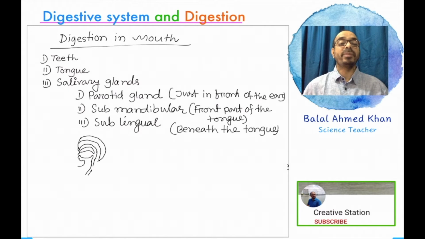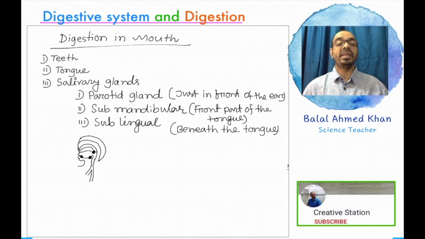With the help of teeth, tongue, and salivary glands, digestion in the mouth is accomplished. Now this is the buccal cavity. This is the mouth cavity that contains all the food substance, and I am trying to identify the position of the salivary glands.